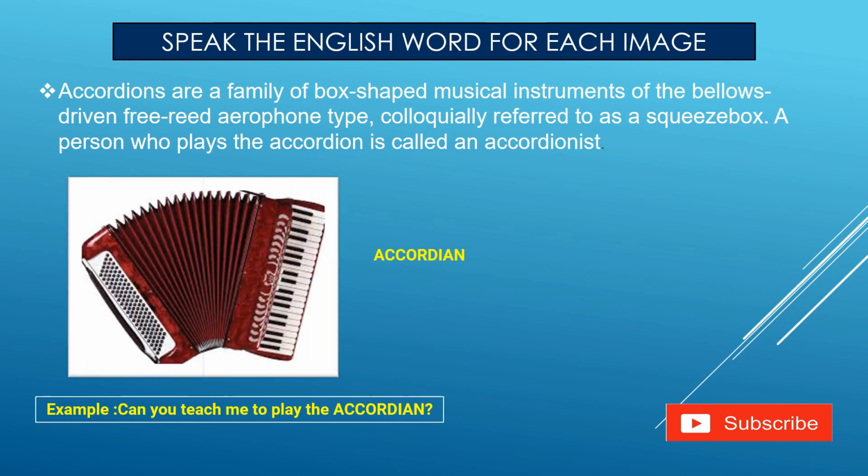Next image we will see is the accordion. Accordion, accordion. So maybe you will be worried about which is the accordion. So let's check out the description of that. Accordions are a family of box-shaped musical instruments of the bellows-driven free-reed aerophone type, colloquially referred to as squeeze box. A person who plays the accordion is also called an accordionist, accordionist. This type of description will be helpful to you in writing as well as in speaking, right?